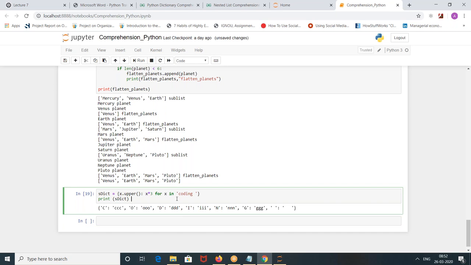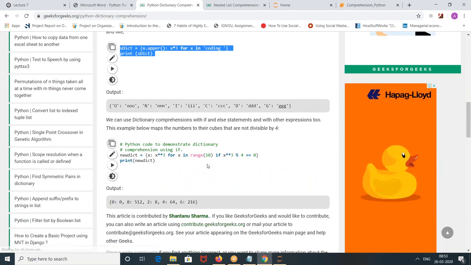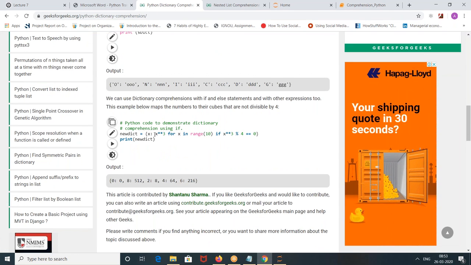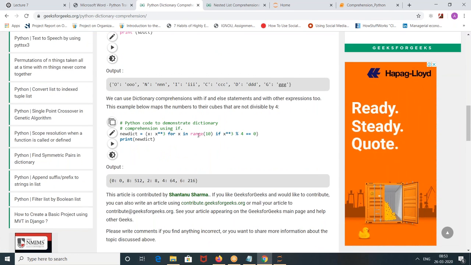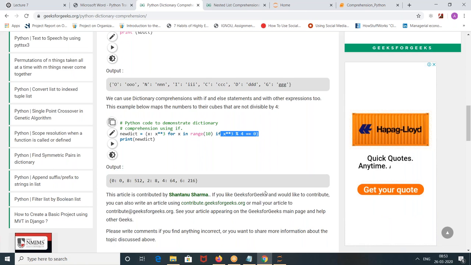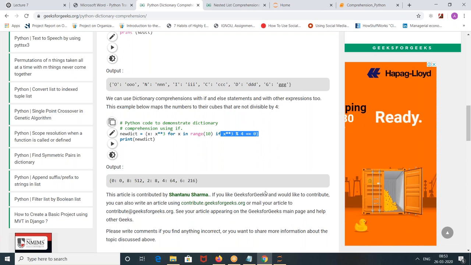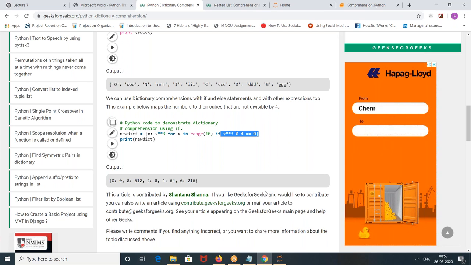It is a random order. Might be that when he has run it, he got it like that. Okay, what is happening in this one? x cube for x in range of 10, if x cube percentile of 4. What does he mean here? So the x cube value, remainder is 4?